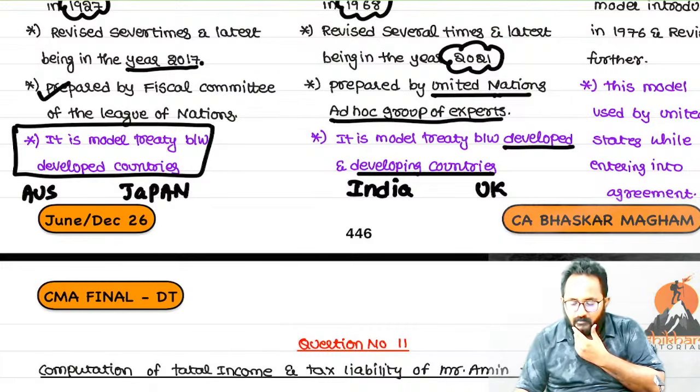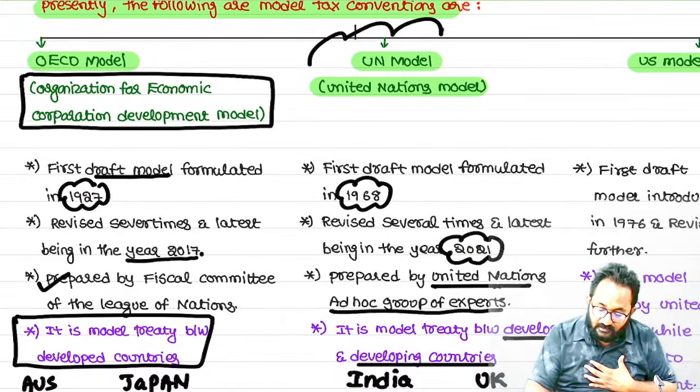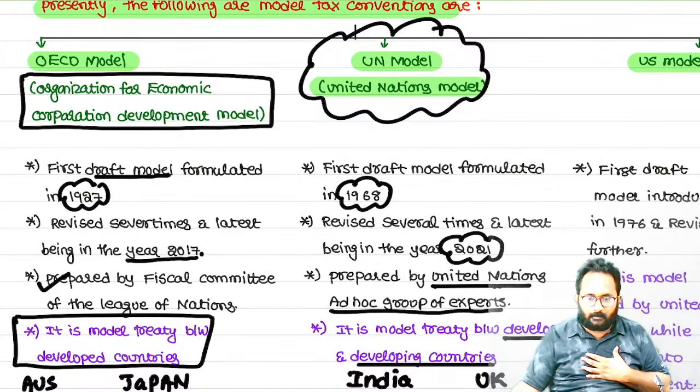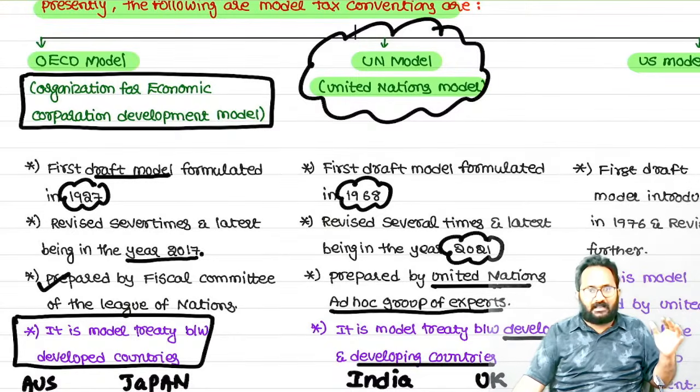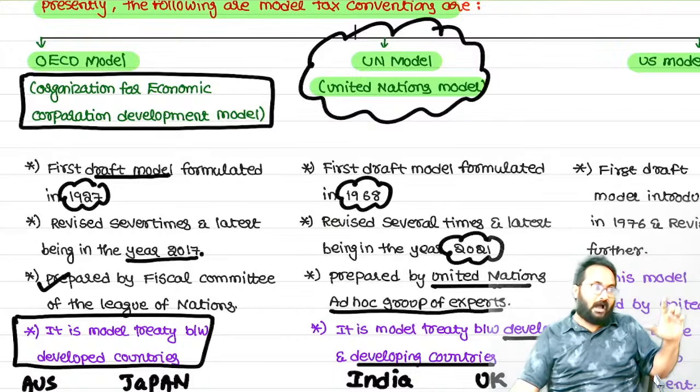So now, India will always enter into DTAA with which model? UN model. Again I am saying, India will enter into DTA with all the countries by using the UN model only. The majority of DTAs in India we entered with which model? UN model. Already you know.